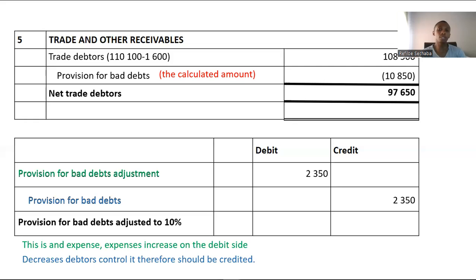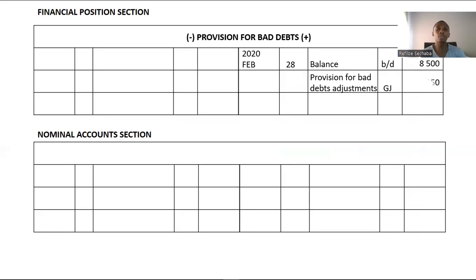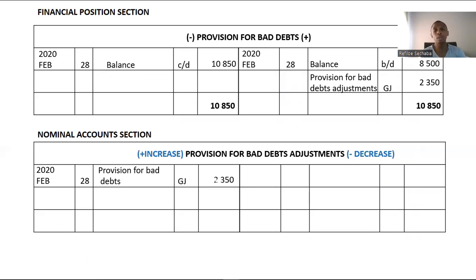Expense of 2,350. In the general ledger, provision for bad debts will increase. We'll start with a balance which was 8,500 to get a new provision of 10,850. Our provision was an expense, therefore we're going to debit provision for bad debts adjustment by that 2,350.